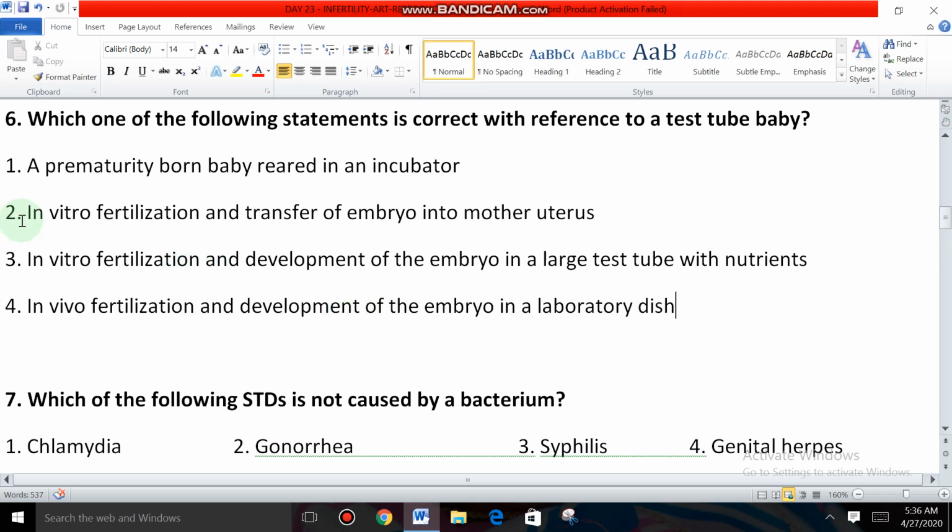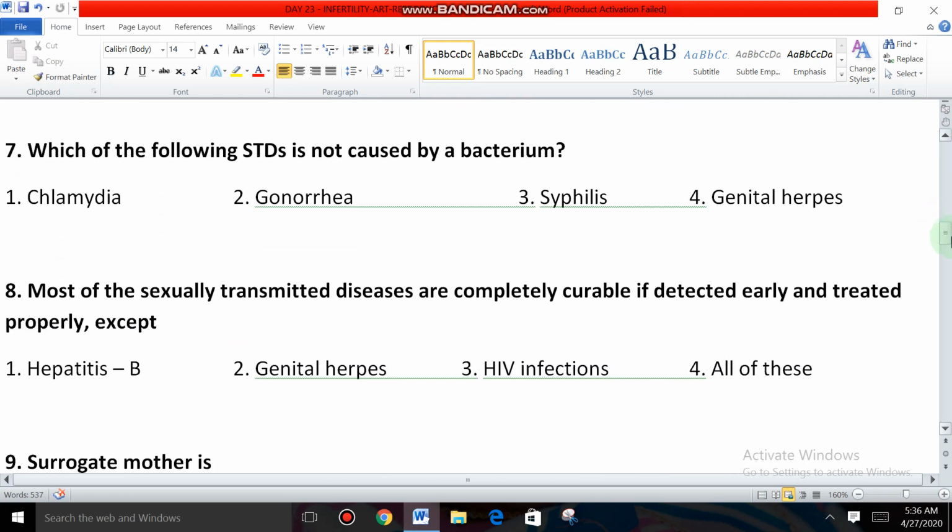Go through the second option: in vitro fertilization and transfer of embryo into mother's uterus, right? Fertilization is in vitro and the embryo is transferred into the mother's uterus. So option number 2. Next question.